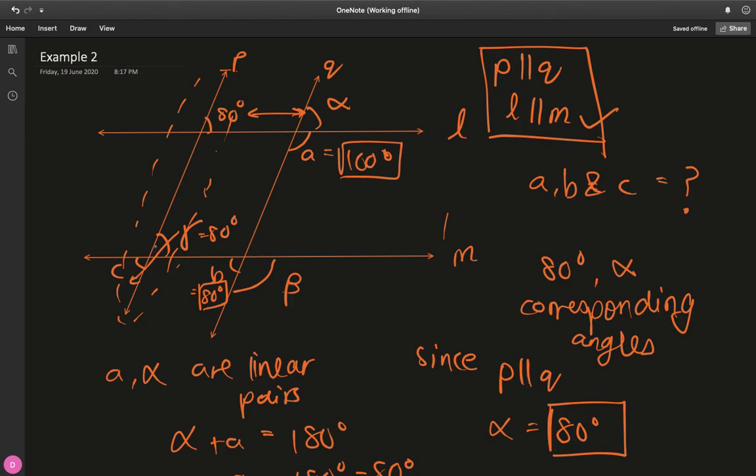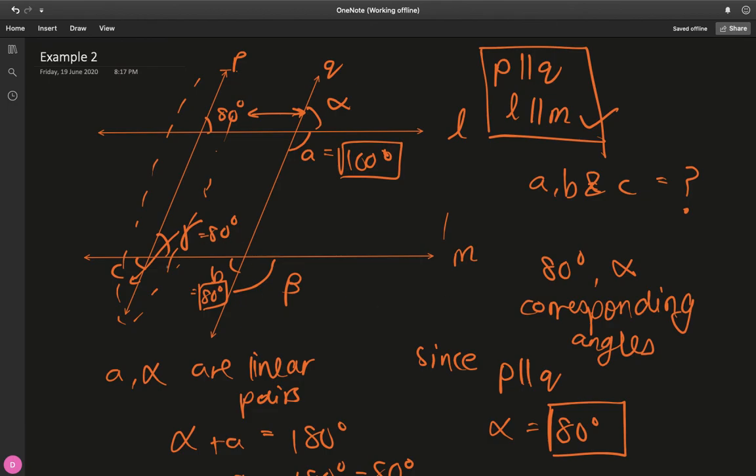That's why I told you that knowing vertically opposite angles is really important. This is why. And the only things that we've been applying are corresponding angles, linear pairs, and now vertically opposite angles. So these are the only basic properties you need to know. By defining variables, you can avoid confusing yourself using extra properties like interior alternate, exterior alternate. If it confuses you, you can just stick to these three: corresponding angles, linear pairs, and vertically opposite angles. You can solve any question with these three properties.